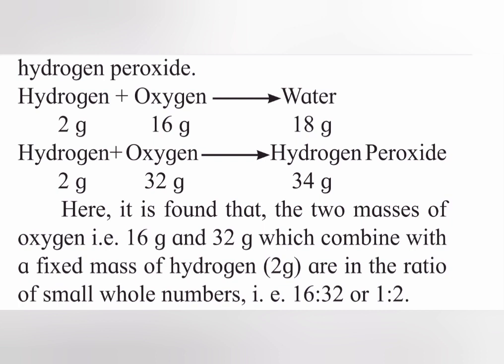Here it is found that the two masses of oxygen, 16 gram and 32 gram, which combine with a fixed mass of hydrogen, 2 gram, are in the ratio of small whole numbers, 16:32 or 1:2.